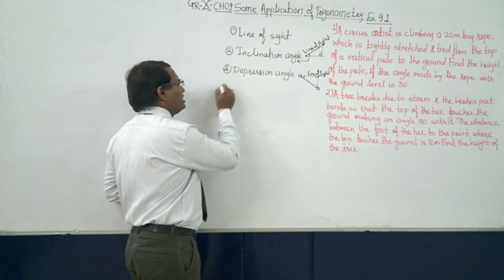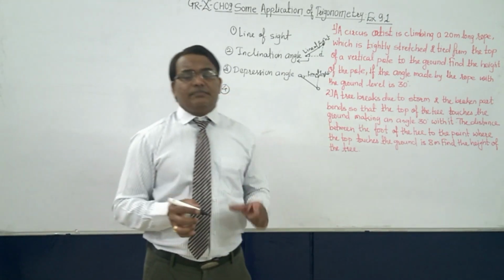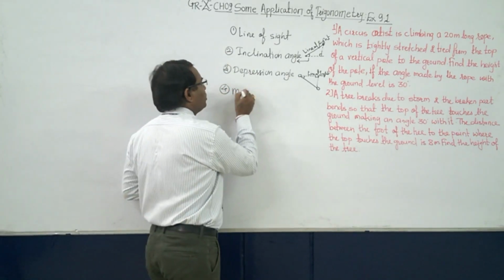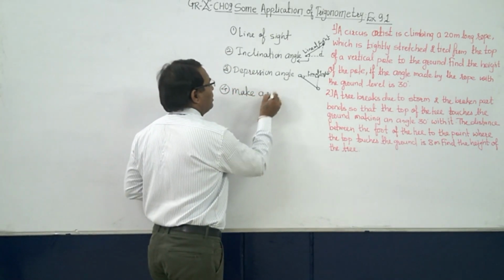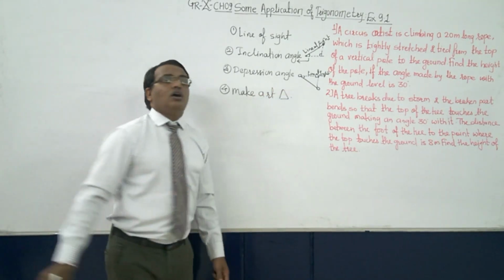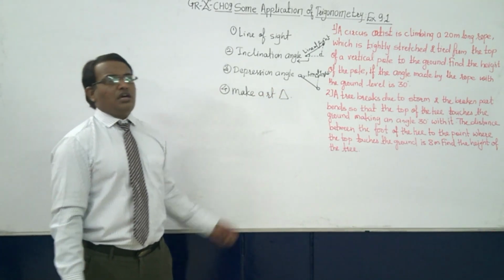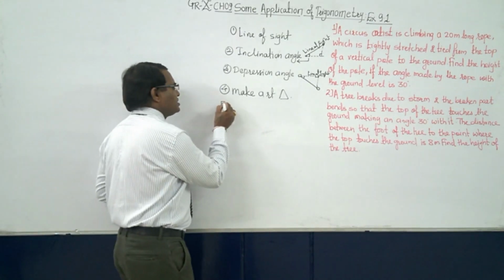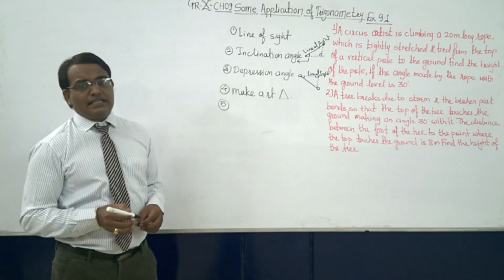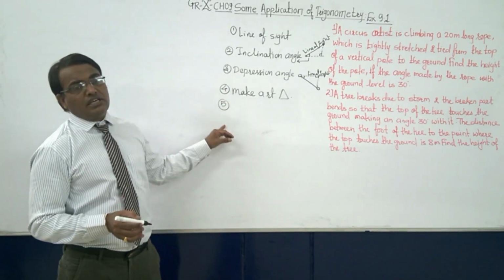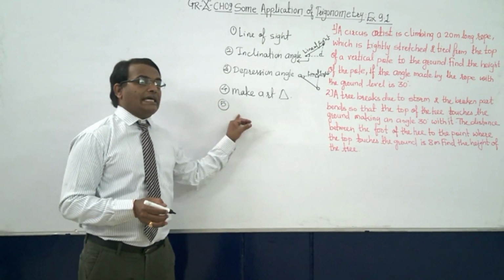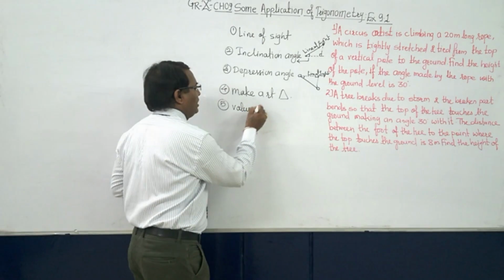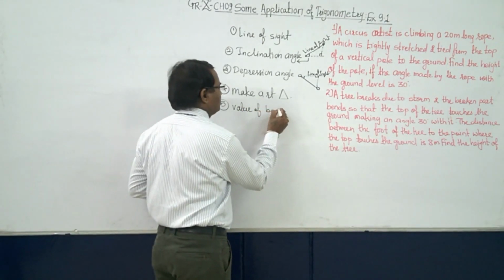The fourth important thing is, after reading a sum, whatever the sum is, you have to make a right triangle always. This is the first thing you have to do. Then the fifth, and most important thing, is the values of angles, the values of basic angles.